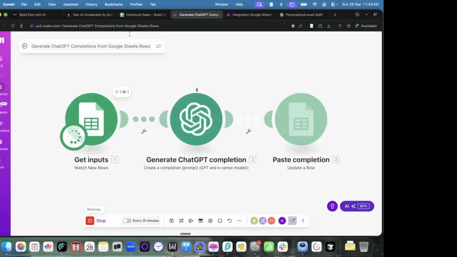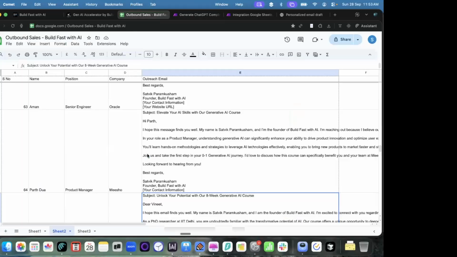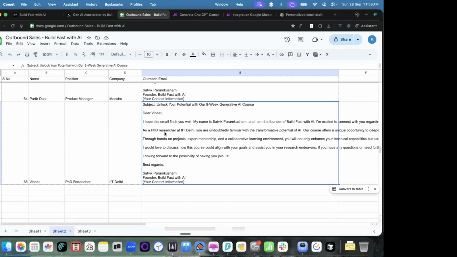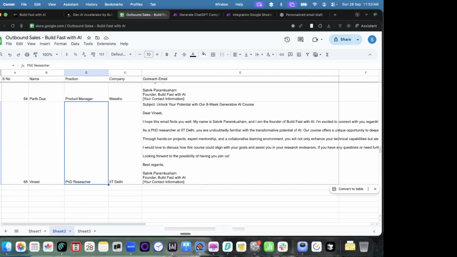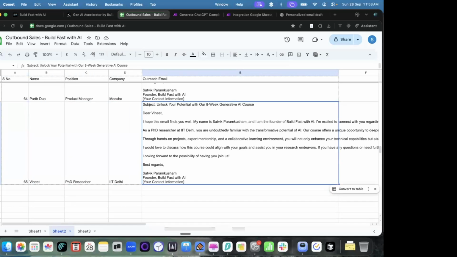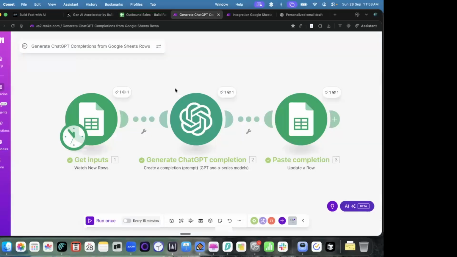I'm just running this automation. And you can see the first step, it's looking at the inputs, it's creating an email and putting it back. You can see that as a PhD researcher at IIT Delhi, you are undoubtedly familiar and so on. So this way, I can create personalized emails to anyone just in few steps.